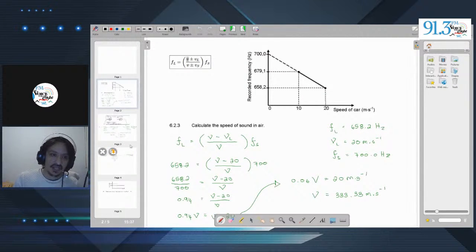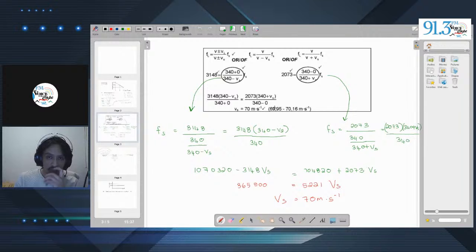Then in this problem over here, which was quite different, the source was moving and the listener was standing still. And we discovered, if you look at these equations up here, let me just get my laser pointer. There we go.